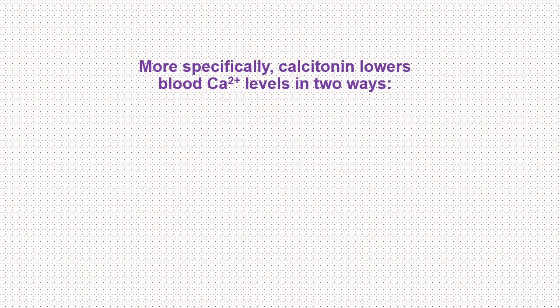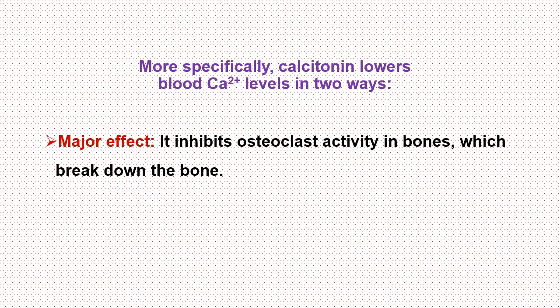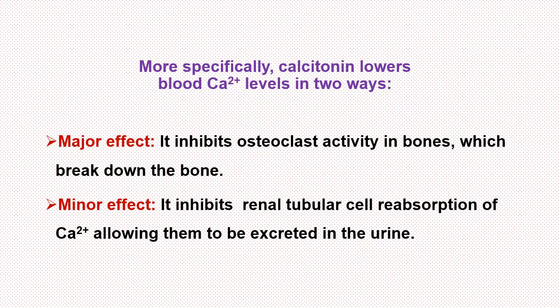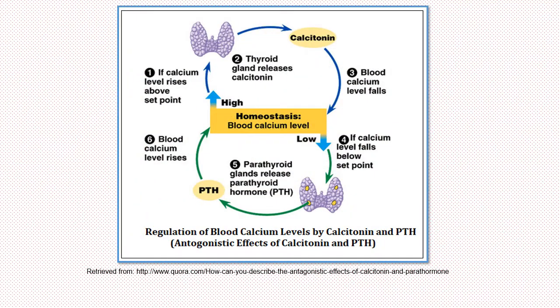More specifically, calcitonin lowers blood calcium ion levels in two ways. It inhibits osteoclast activity in bones, which break down the bone, and this is the major effect of calcitonin. It inhibits renal tubular cell reabsorption of calcium ion, allowing them to be excreted in the urine, and this is the minor effect of calcitonin. This figure demonstrates how blood calcium levels are regulated by calcitonin and parathyroid hormone.